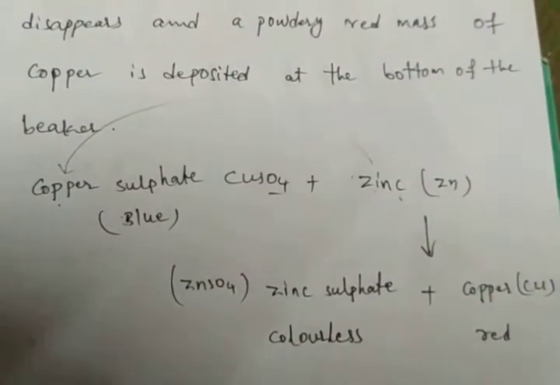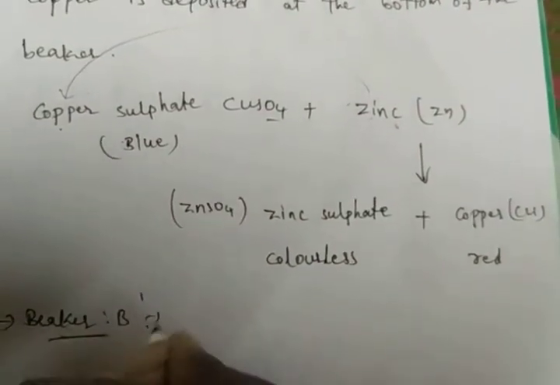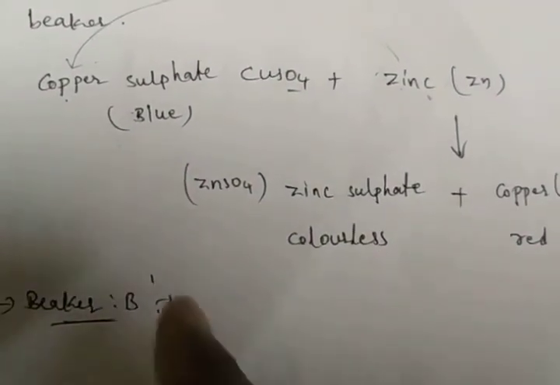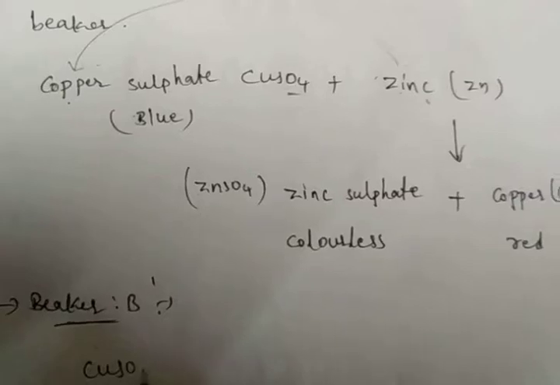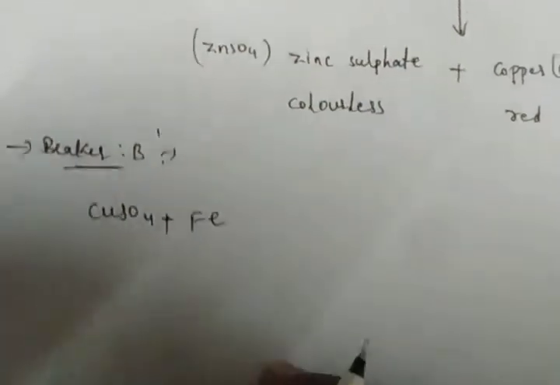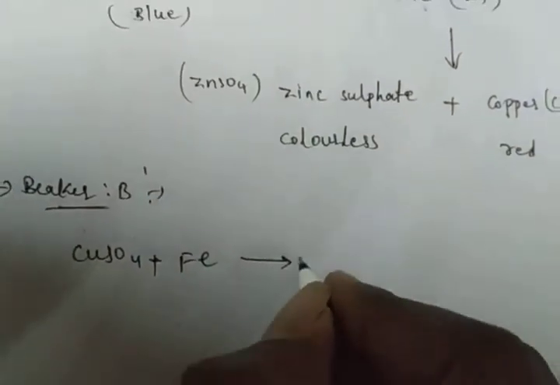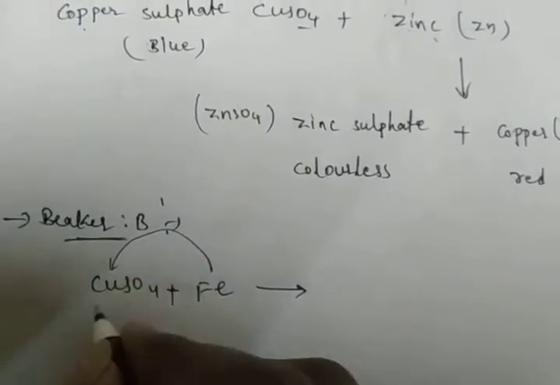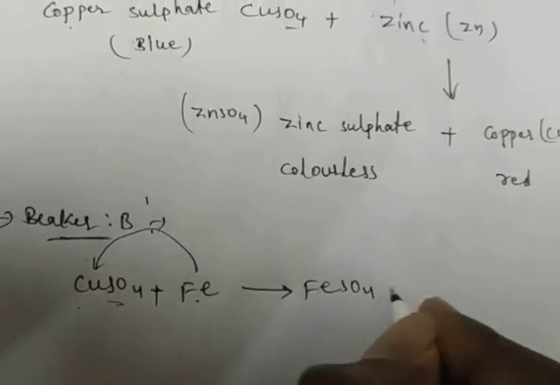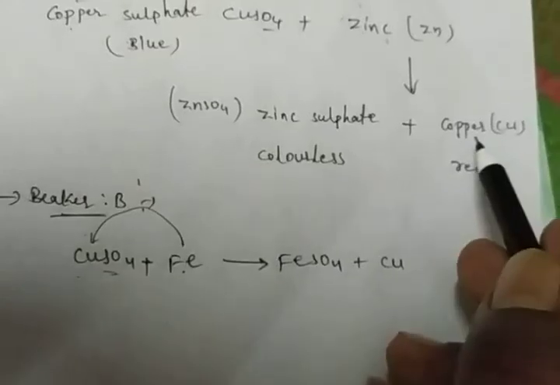Simply I am writing the formulas for beaker B. First copper sulfate and iron nail, iron nail means Fe. Copper sulfate and iron nail give rise to iron sulfate, FeSO4, because this iron displaces this copper. This copper is deposited at the bottom of the beaker. This is the reaction.